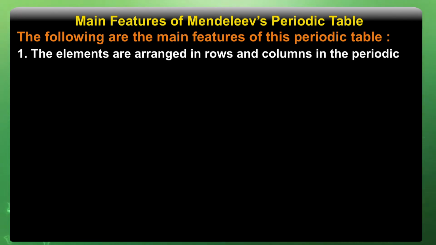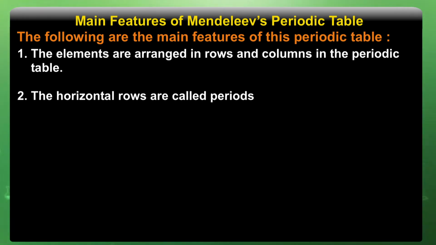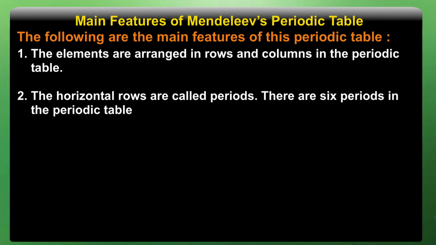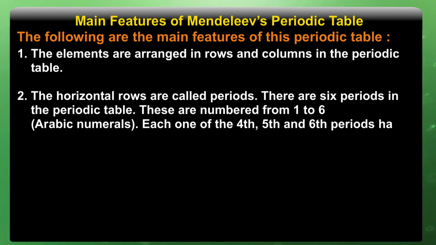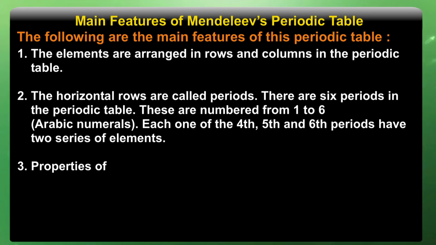This was the first time a chemist tried to arrange the elements in the form of rows and columns. The horizontal rows are called periods. There are 6 periods in the periodic table. They are numbered from 1 to 6 in Arabic numerals. Each one of the 4th, 5th and 6th periods has 2 series of elements.